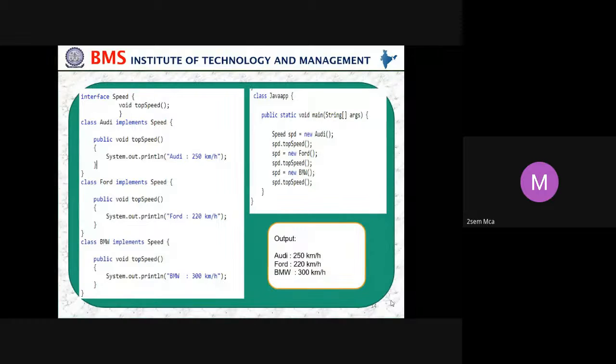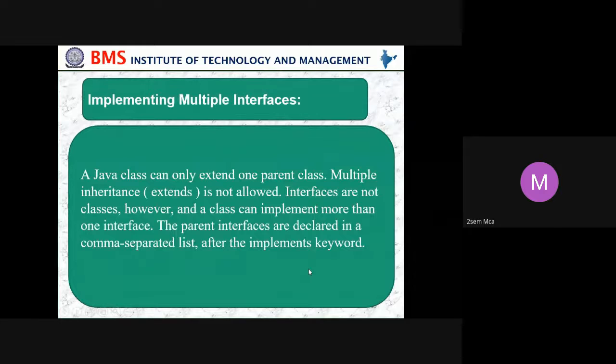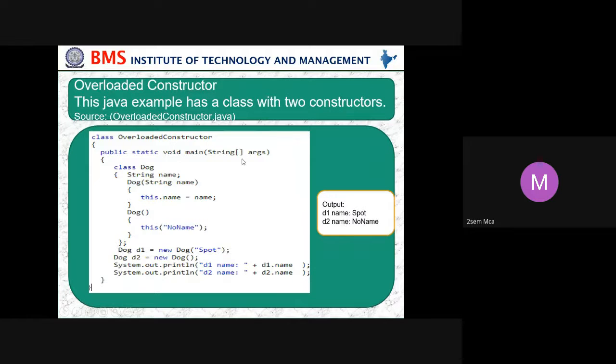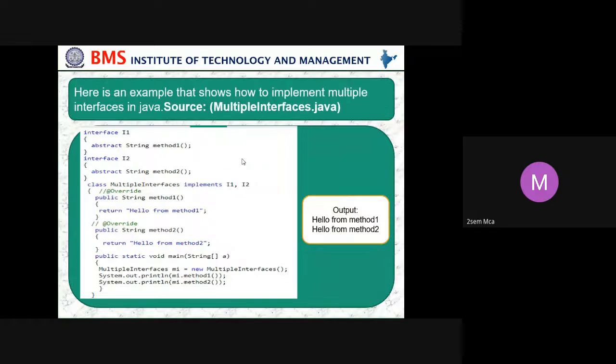Okay, so in this we are creating three objects and displaying what is there in those methods. Then multiple interfaces. Instead of using one, we can use two, and we are displaying what we want in method 1 and method 2, calling the object, and displaying them. The same way, I'll just stop here because we didn't start this. Overloaded constructors we will start in tomorrow's class. Thank you.